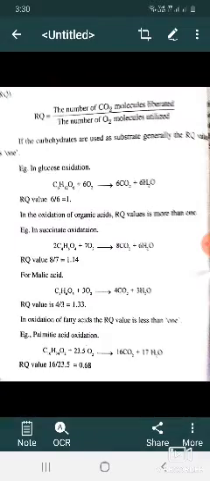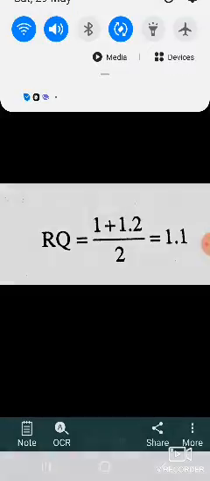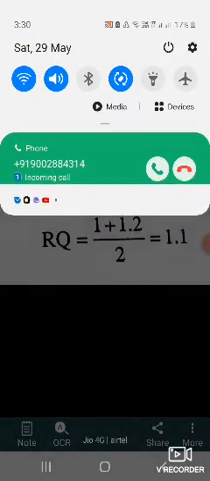For carbohydrates and organic acids oxidation, the RQ value is 1 plus 1.2 by 2, which is equal to 1.1. When the plants are in stress conditions, fats and proteins act as substrates for respiration.